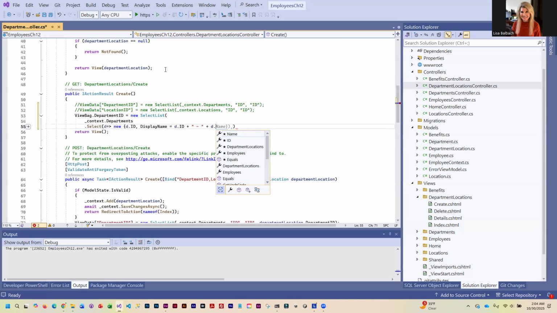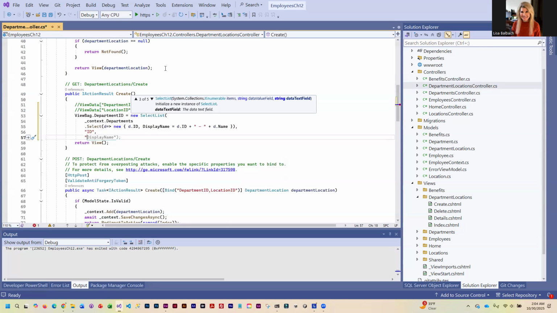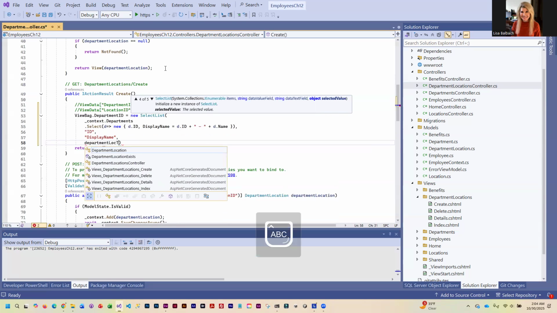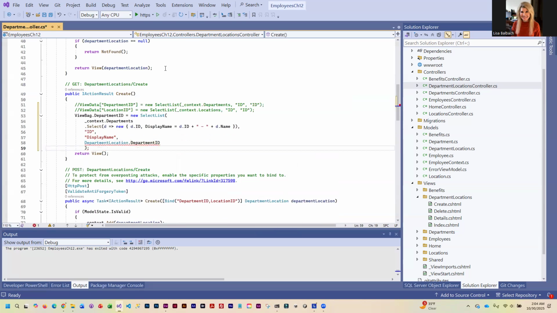No, I'm going to key over the top. All right, so we've got right curly, right parenthesis, comma, press enter, ID, comma, display name, comma, department, location, oops, dot department ID. There we go.